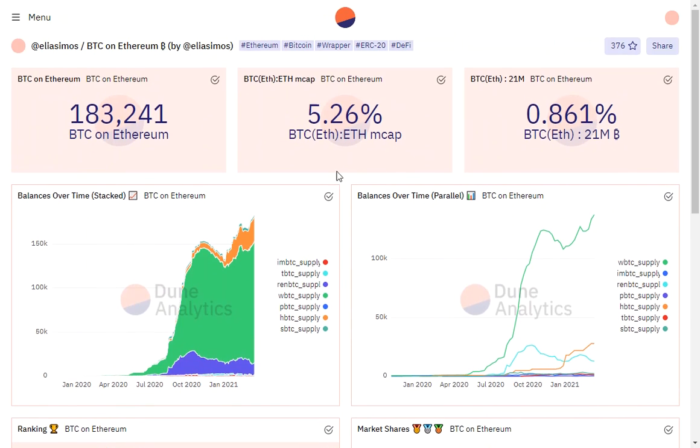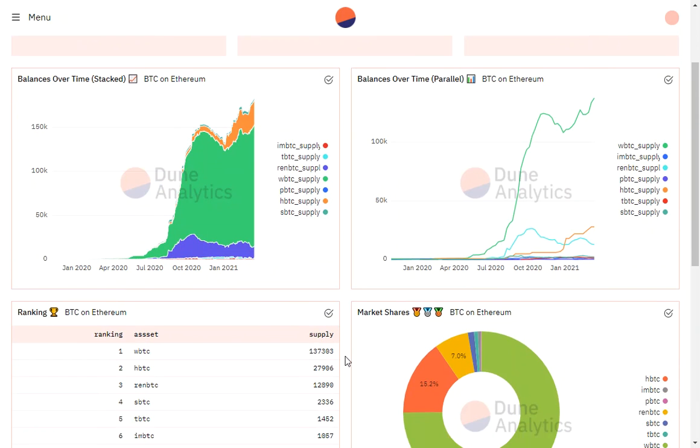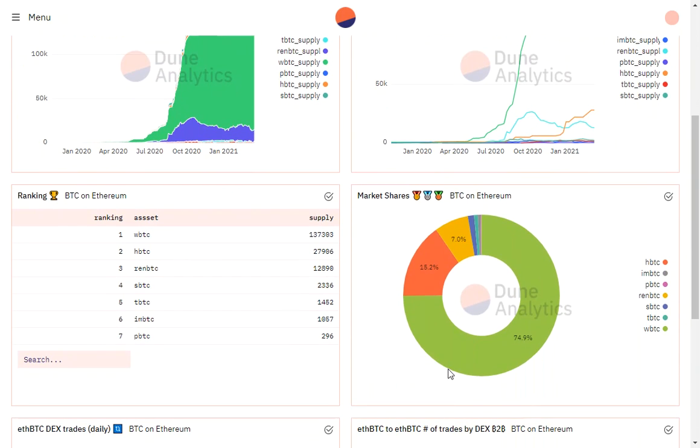And you can see how many BTC have been wrapped into Ethereum now. The BTC ETH market cap percentage, the balances over time stacked, just different statistics. Right now you can see that the majority of Bitcoin that's wrapped is actually WBTC, wrapped Bitcoin.